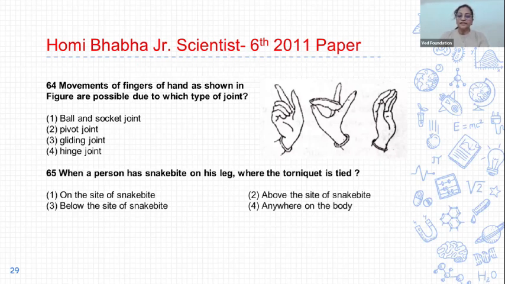65. When a person has a snake bite on his leg, where is the tourniquet tied? 1, on the site of snake bite. 2, above the site of snake bite. 3, below the site of snake bite. And 4, anywhere on the body. And the correct answer is option 2, above the site of snake bite. When a person has a snake bite on his leg, then the tourniquet is tied above the site of snake bite.